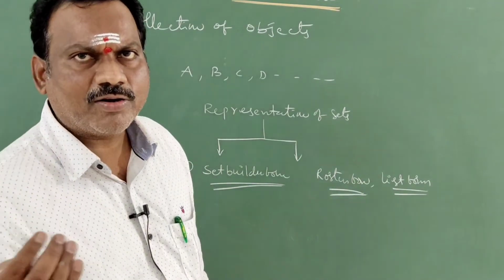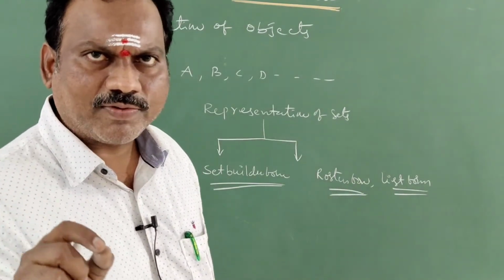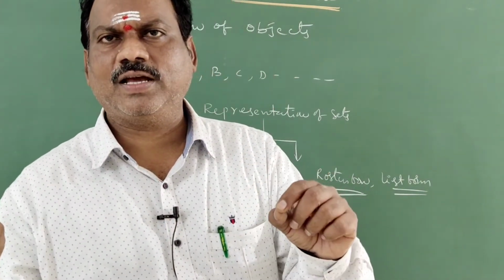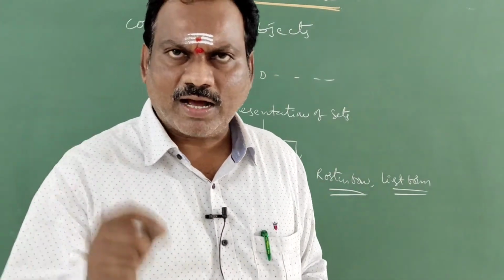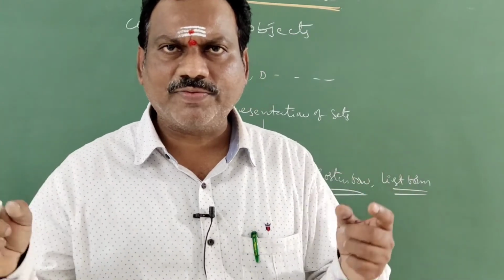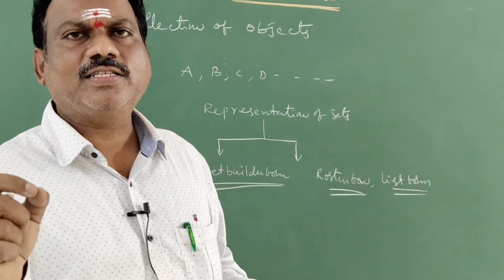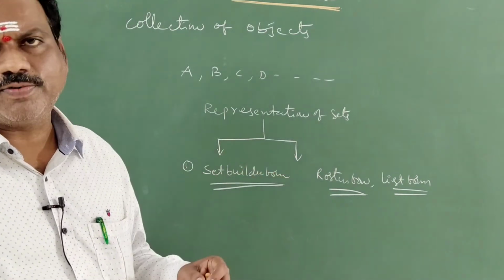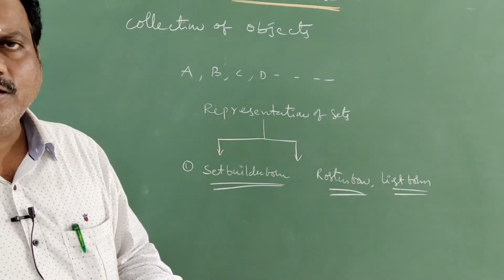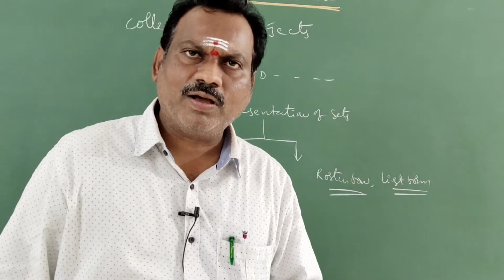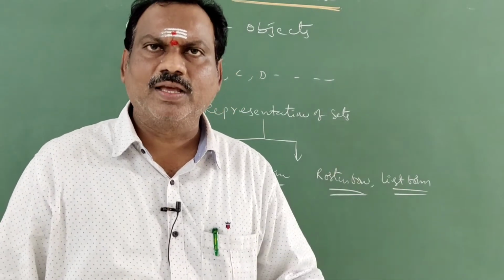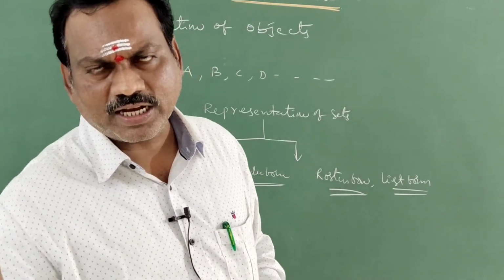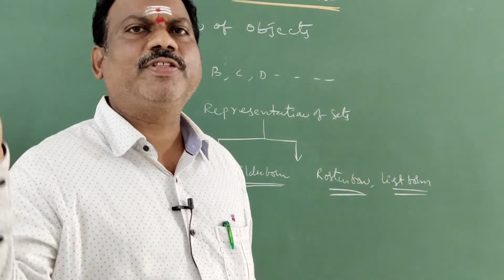How will we represent a set in roster form? In roster form, we list all the elements, separated by commas and enclosed within flower braces. That is called roster form or list form. Once again I will repeat it. What is meant by roster form or list form? List all the elements separated by commas and enclosed within braces.